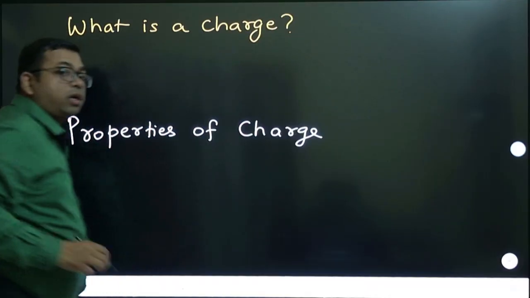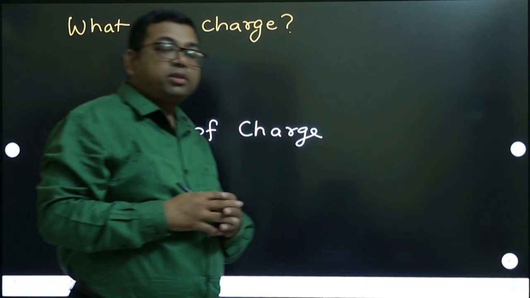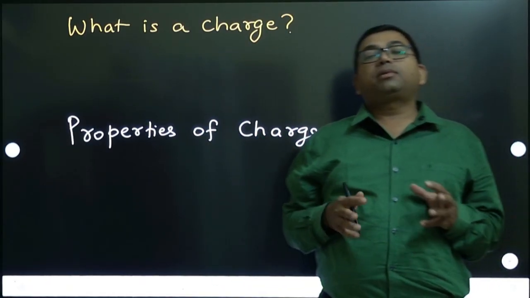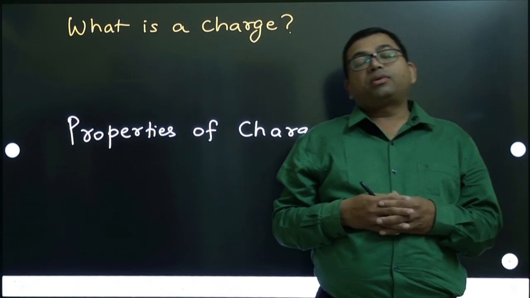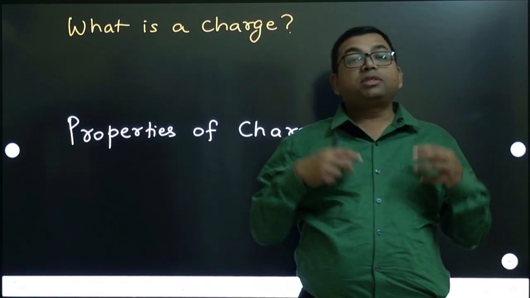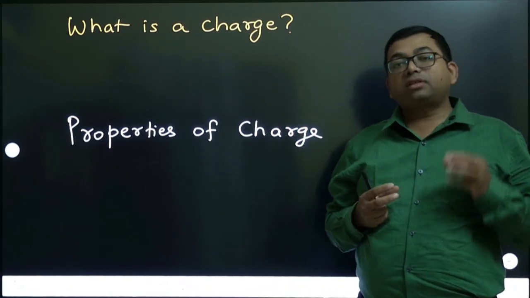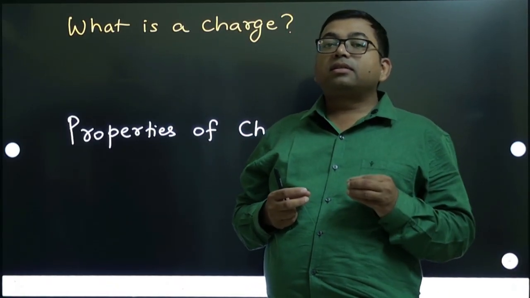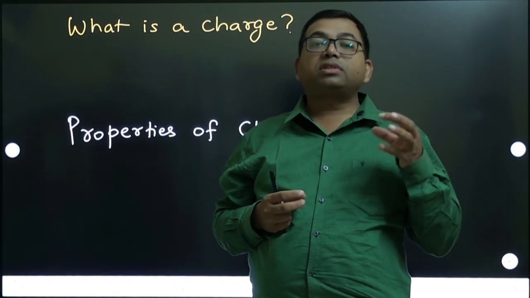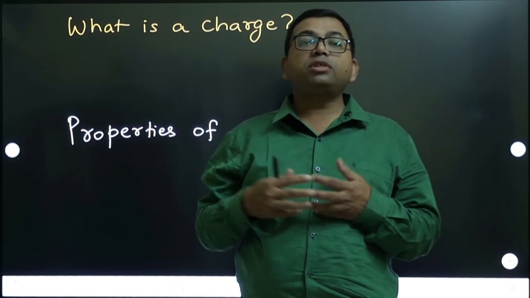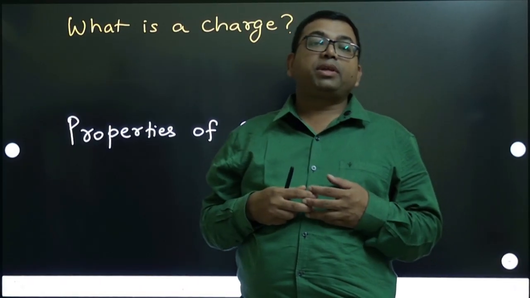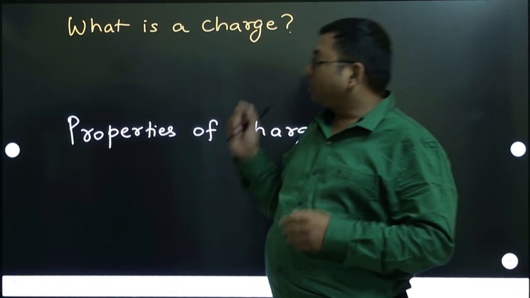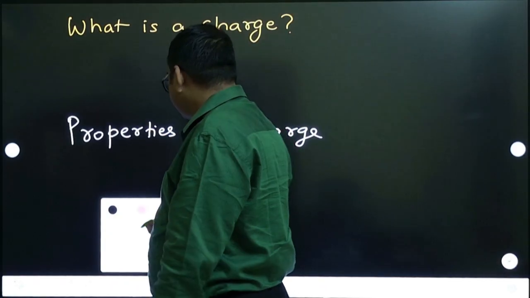What is a charge? Charge is nothing but a property of material, not all material, but certain particles, for example electrons and protons. They have this property called charge. Just like every particle has a property called mass, similarly some particles have this property called charge. Due to this property certain behavior or phenomena will happen. So this is a fundamental property of certain particles.